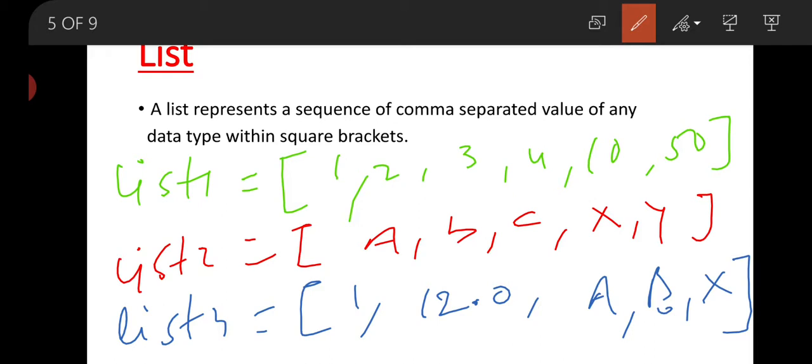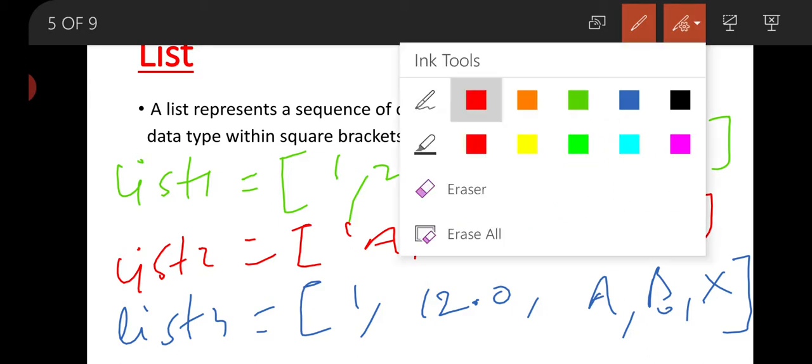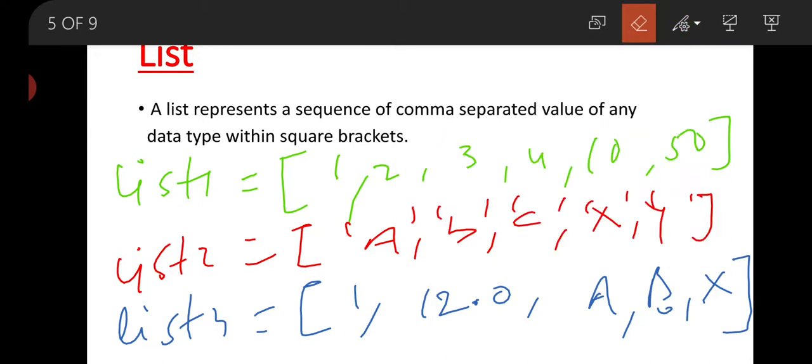You can take any data type of value in a list, but while we are going to assign a value as a string or character, then we have to include it with single quote or double quote. This value must be enclosed in single quote or double quote, then this is valid, otherwise this is invalid.